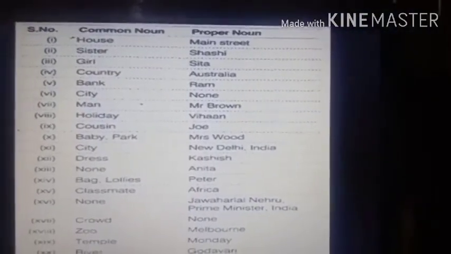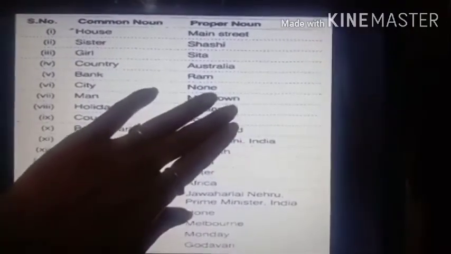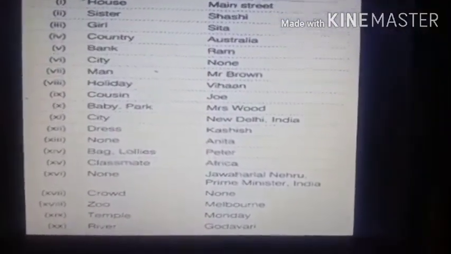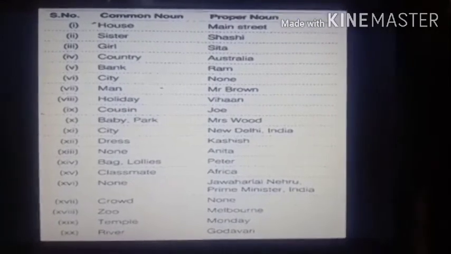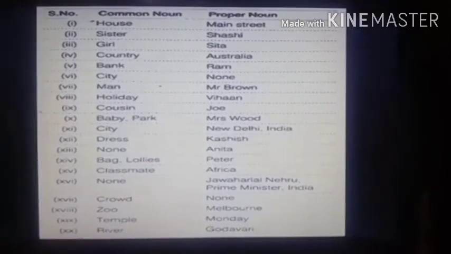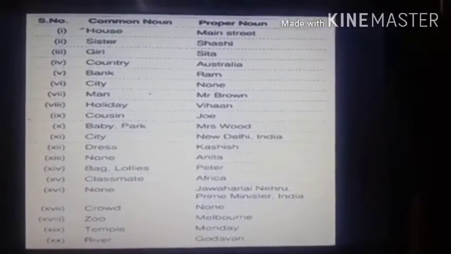So understood? All these are proper nouns because they are names. They are names of all the things, all the people, all the places. And these are common nouns because they are not names. Okay? Understood, students? So common nouns means general words without names, and proper nouns means they are names of all the things.